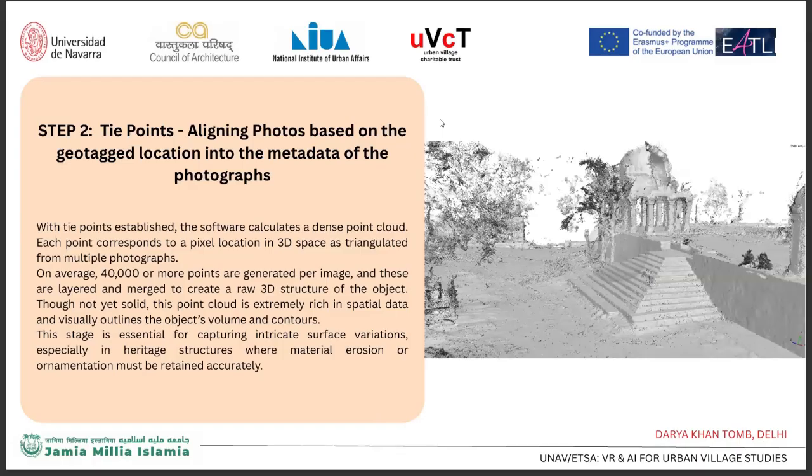Moving on to step 2, point cloud. With tie points established, the software calculates a dense point cloud. Each point corresponds to a pixel location in 3D space as triangulated from multiple photographs. On average, 40,000 or more points are generated per image, and these are layered and merged to create a raw 3D structure of the object.